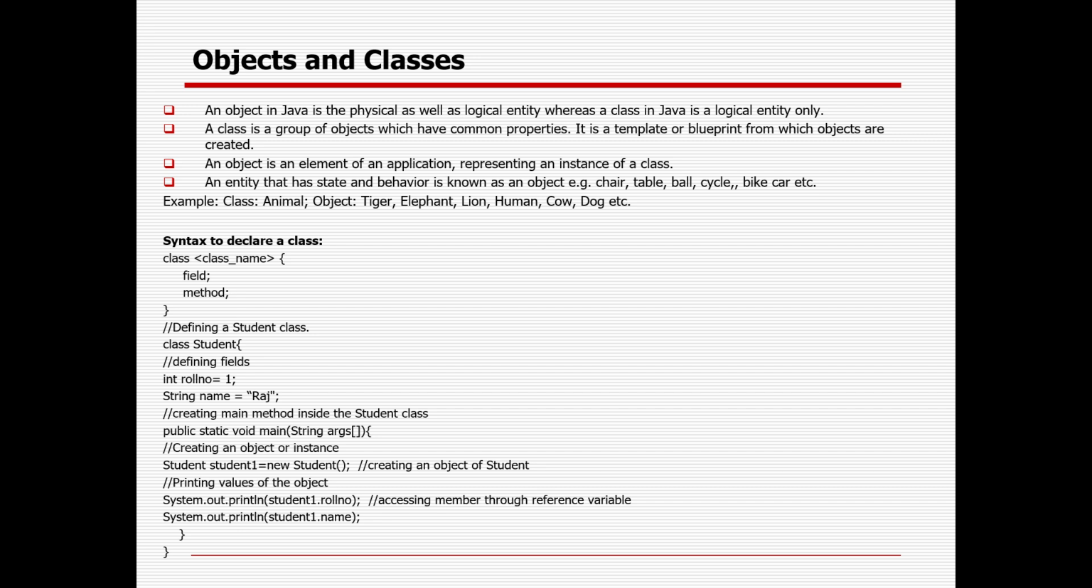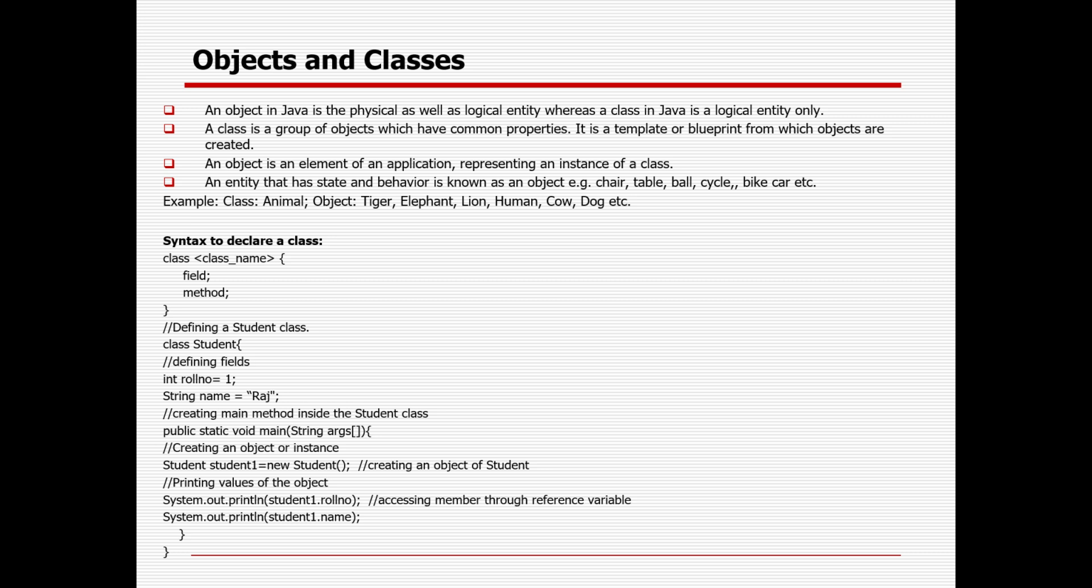So what is an object? An object in Java is a physical as well as logical entity, whereas a class in Java is a logical entity only. This is the way you need to understand. A class is a group of objects, whereas an object is an instance of the class. A class is a group of objects which will have common properties. It is a template or blueprint from which objects will be created.